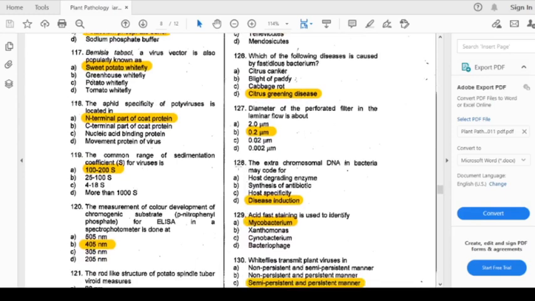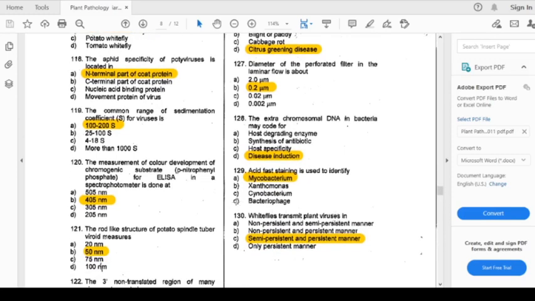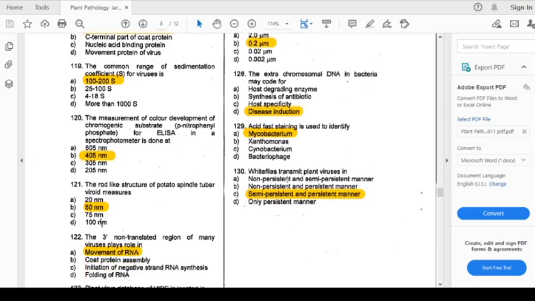Now we'll come to question number 128. The extra chromosomal DNA in bacteria may code for the host degrading enzyme, synthesis of antibiotic, host specificity, and disease induction. The answer is disease induction. Question number 129. Acid fast staining is used to identify: the options are Mycobacterium, Xanthomonas, Cyanobacterium, and Bacteriophage. The answer is Mycobacterium.